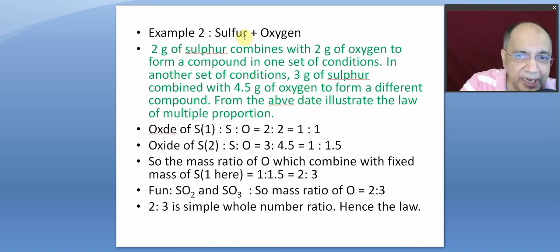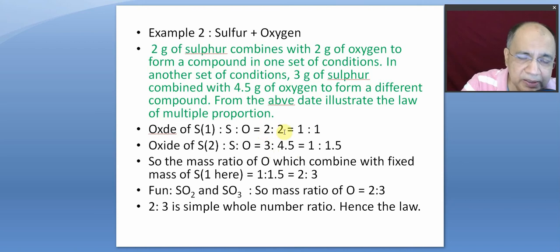Sulfur and oxygen gave two oxides. In one experiment, in one oxide formation, 2 gram of sulfur reacted with 2 gram of oxygen. So the ratio is 1 is to 1. In the other experiment, 3 gram of sulfur reacted with 4.5 gram of oxygen. So 3 is to 4.5, and here 1 is to 1.5. So we have kept the mass of sulfur fixed. We could have done it the other way, kept oxygen fixed, and then the other would have come as a decimal fraction. So any one can be kept constant during calculation.